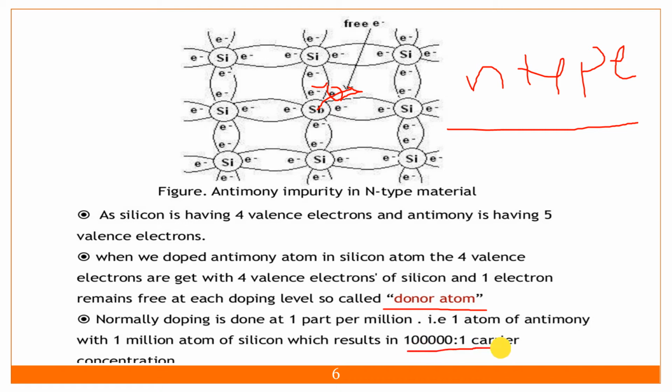Normally we use a very small proportion: if silicon is 1 lakh, then just 1 atom of antimony is added as impurity. We are not adding 1,000 and so on; for 1 lakh, we add just 1 carrier.